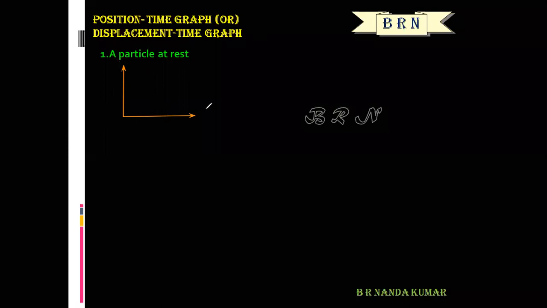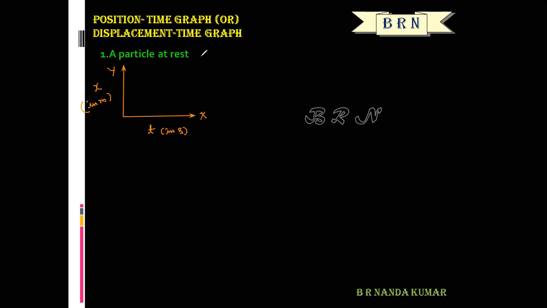A graph drawn by taking position or displacement, measured in meters, along the y-axis, and time, measured in seconds, along the x-axis. So what is the meaning of position time graph? A graph drawn by taking position along the y-axis and time along the x-axis. What is the meaning of displacement time graph? A graph drawn by taking displacement along the y-axis and time along the x-axis.